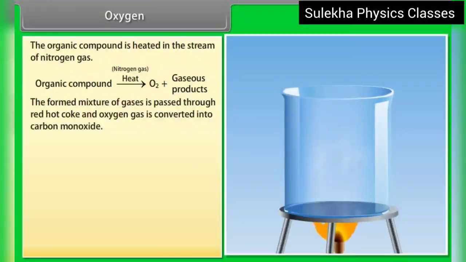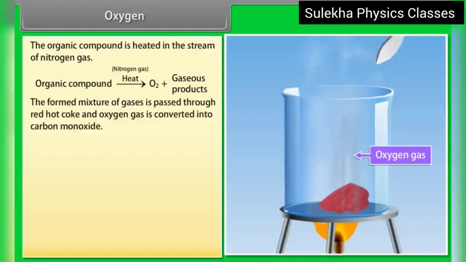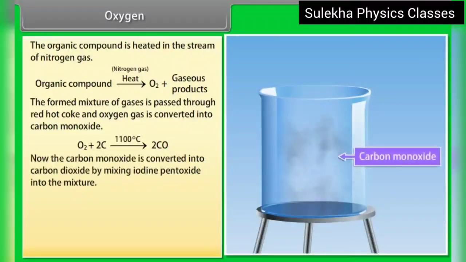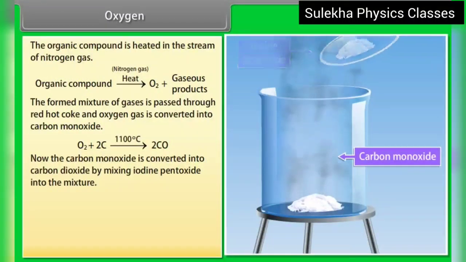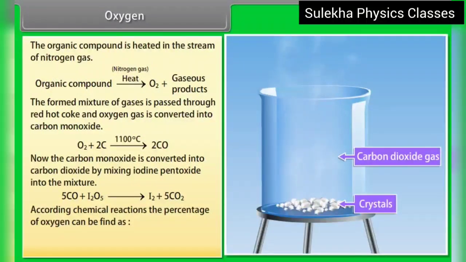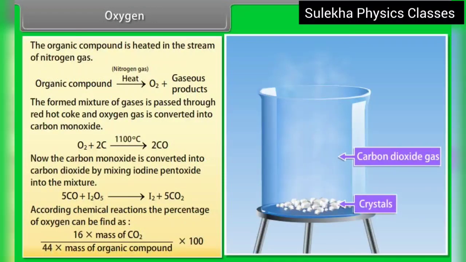The formed mixture of gases is passed through red-hot coke and oxygen gas is converted into carbon monoxide. Now the carbon monoxide is converted into carbon dioxide by mixing iodine pentoxide into the mixture. According to chemical reactions, the percentage of oxygen can be found as 16 × mass of carbon dioxide / (44 × mass of organic compound) × 100.